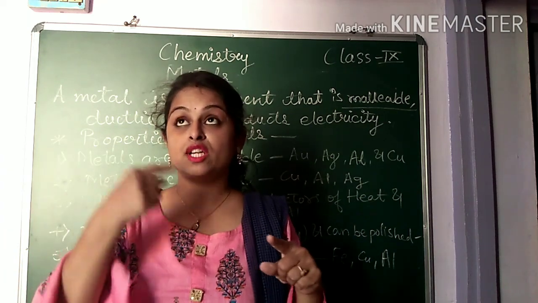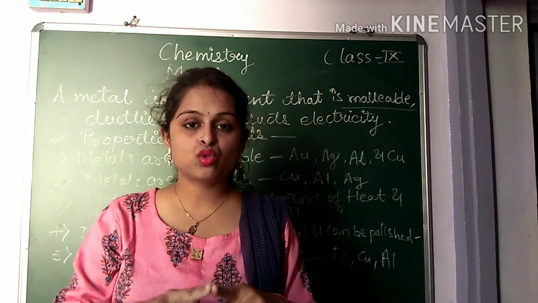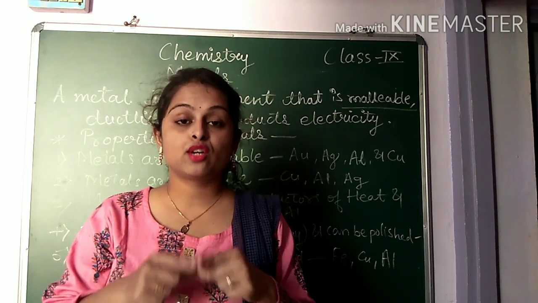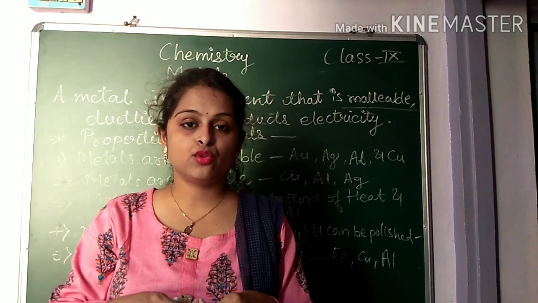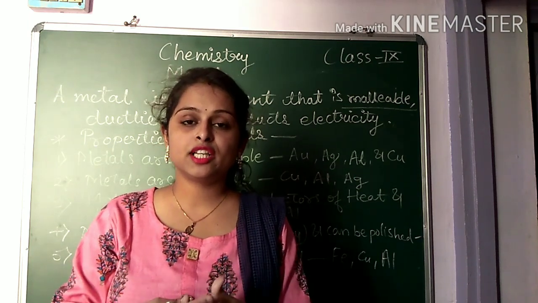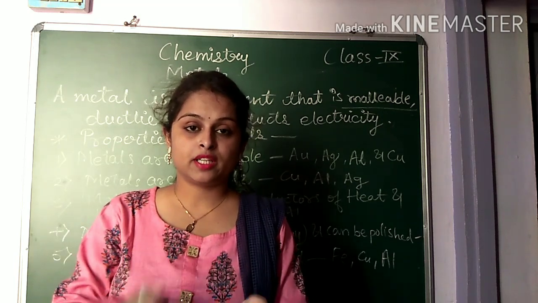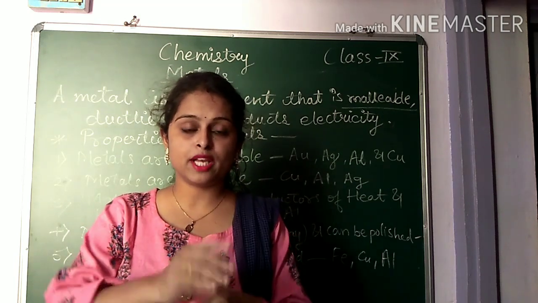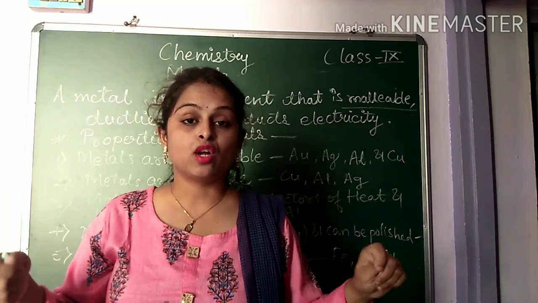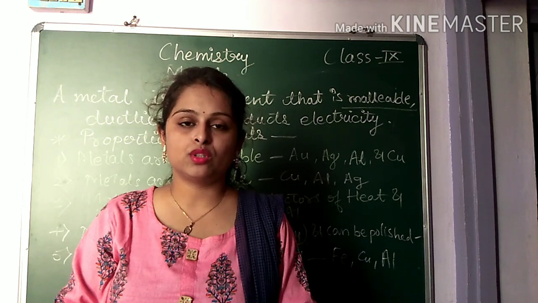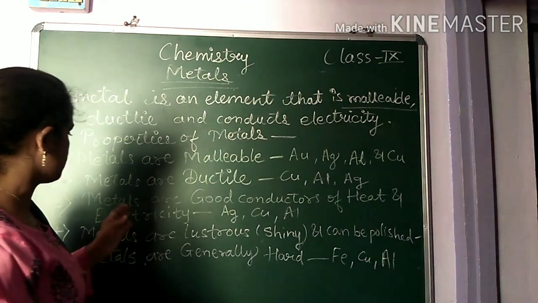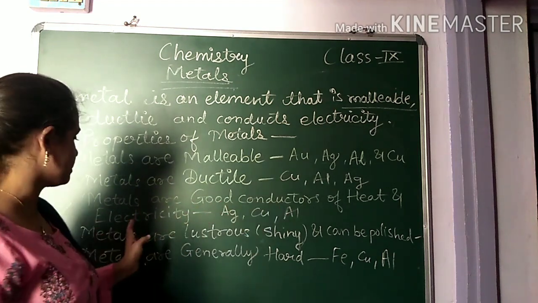You know that the wires which we use are also due to the property of ductility. Aluminium wire होती है, copper wire होती है, जो electricity के लिए use होती है, and for other purposes also we use. So all these have the ductility property. When we hammer without breaking, when we stretch it, it can be converted into thin wire, and all those are used for different purposes. Is it clear?